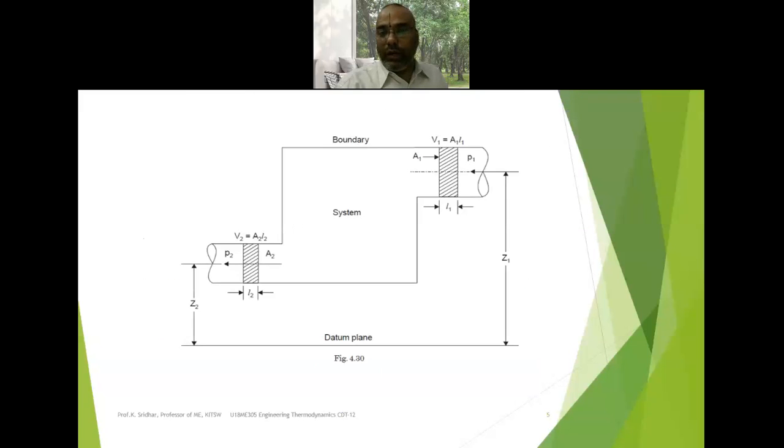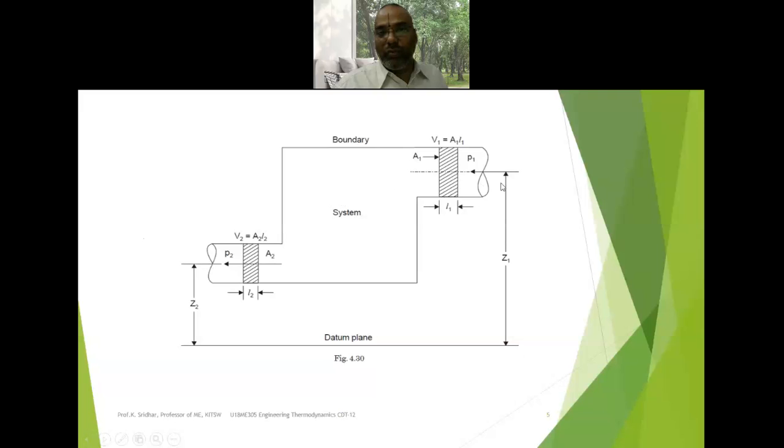Here, let us consider a diagram. Here is the inlet datum level, represented by Z1, and the exit datum level is represented by Z2. The changes in potential energy are normally mgZ1 and mgZ2. These are the values. Here is the inlet and here is the outlet.